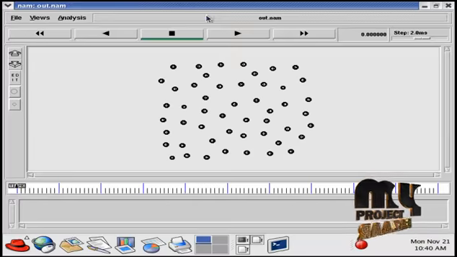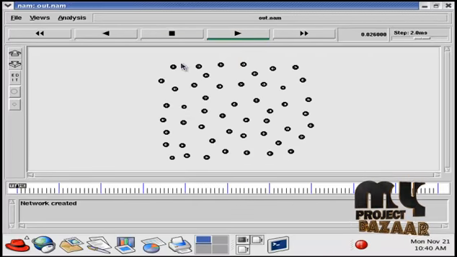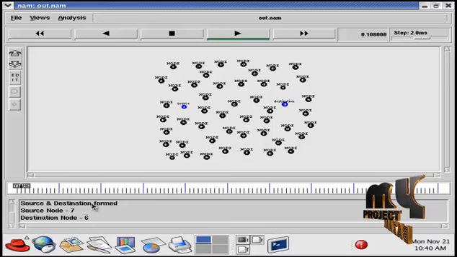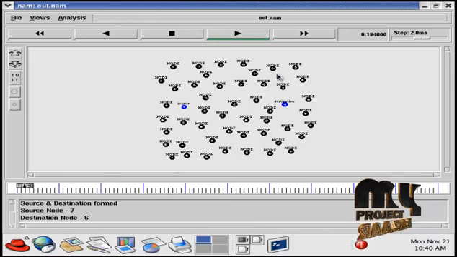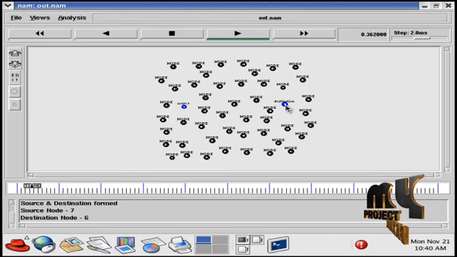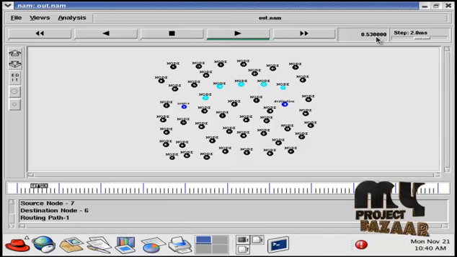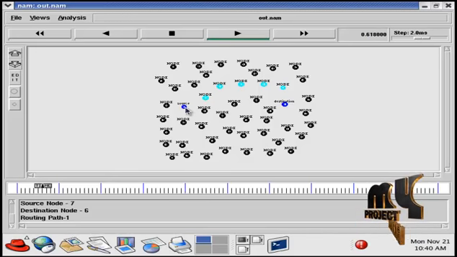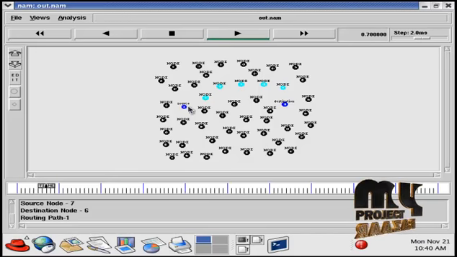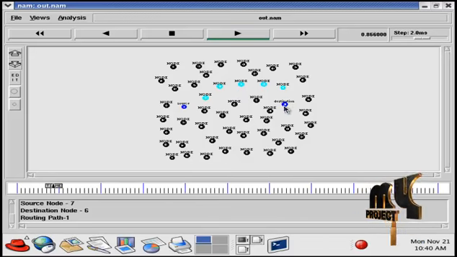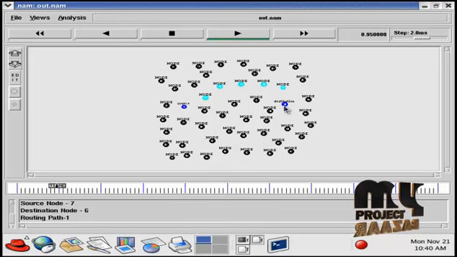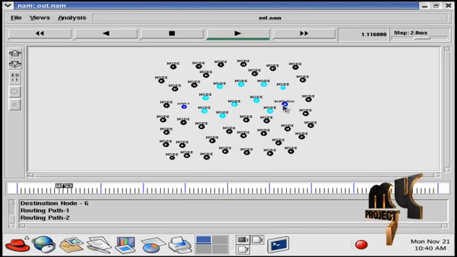So this is the NAM window. Here the network is formed with the transmission rings. The nodes are deployed here. The source and the destination nodes are created. This is the simulation time running. Between the source and destination, routing path 1 is formed and the second routing path is created.